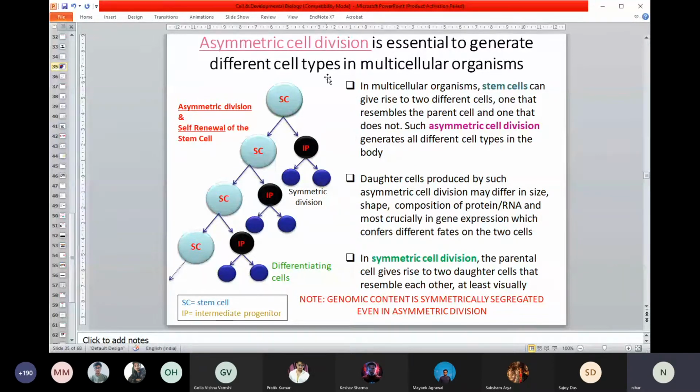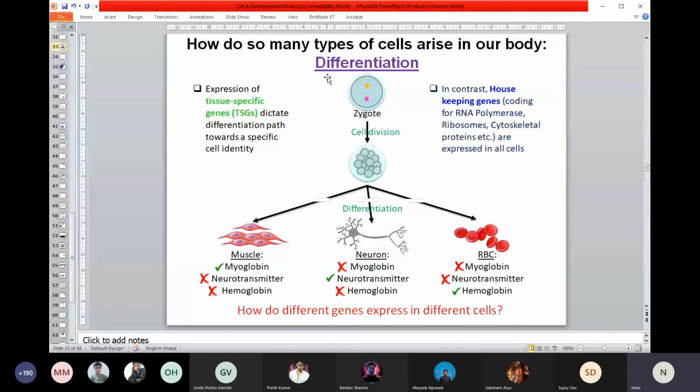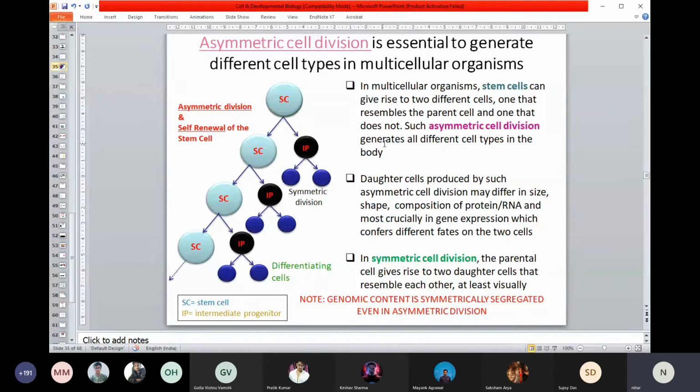So now if I think about, again, from the single zygote, after the 16 cell stage, you have the asymmetric cell division. You can think that way. So maybe this is one of the 16 cells. That's called a stem cell. Even the zygote itself is called a totipotent stem cell, that I already mentioned. But each and every cell of that 16 cell stage, you can think of as a stem cell, and that can also be called a totipotent stem cell.